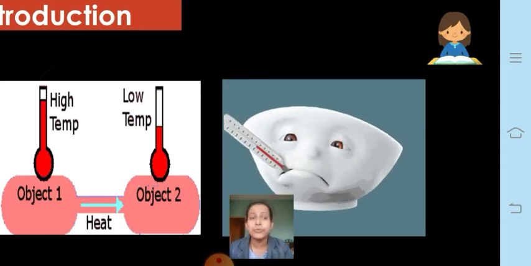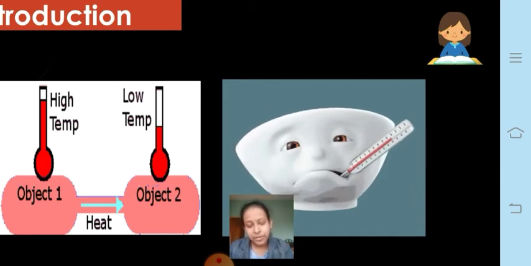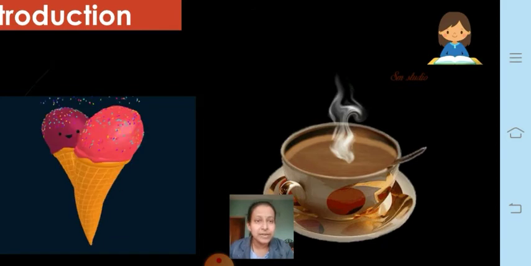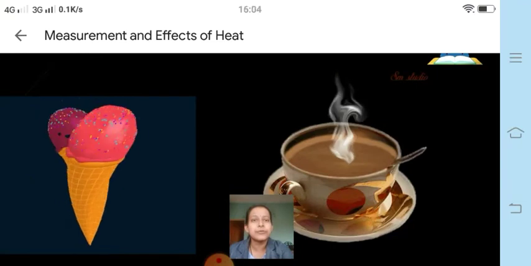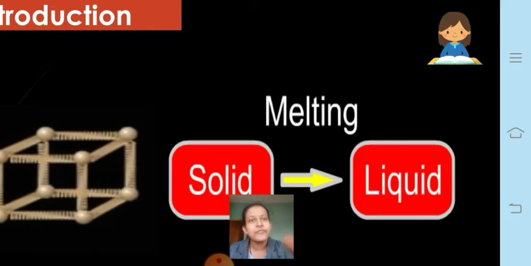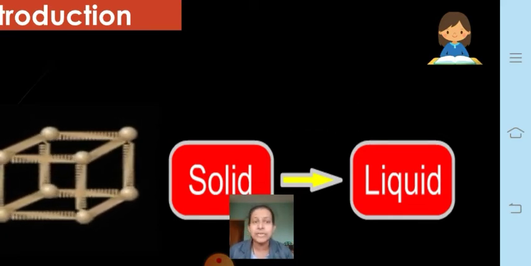And if you want to know exactly how much the temperature is, for that we need to use what? A thermometer. So the temperature of the cold object is always lower than the temperature of the hot object. Therefore, the temperature of an ice cream is less as compared to that of the tea. So from temperature we come to know how hot or cold the object is.